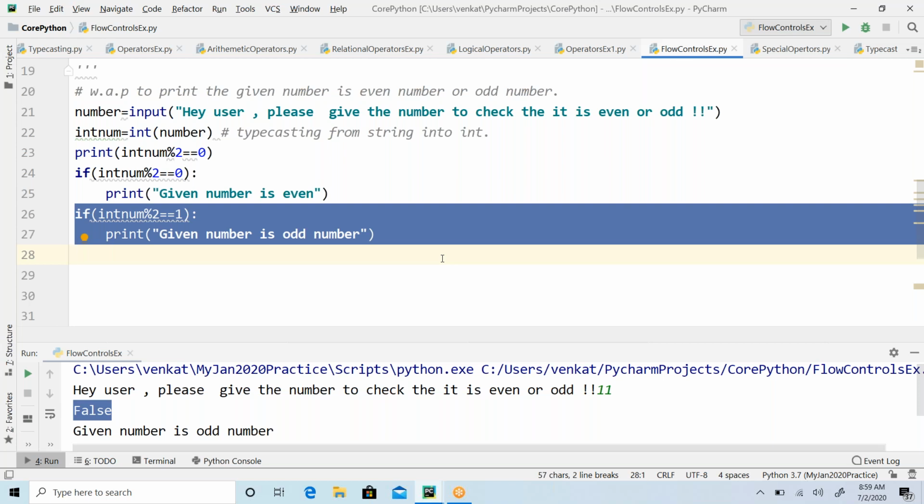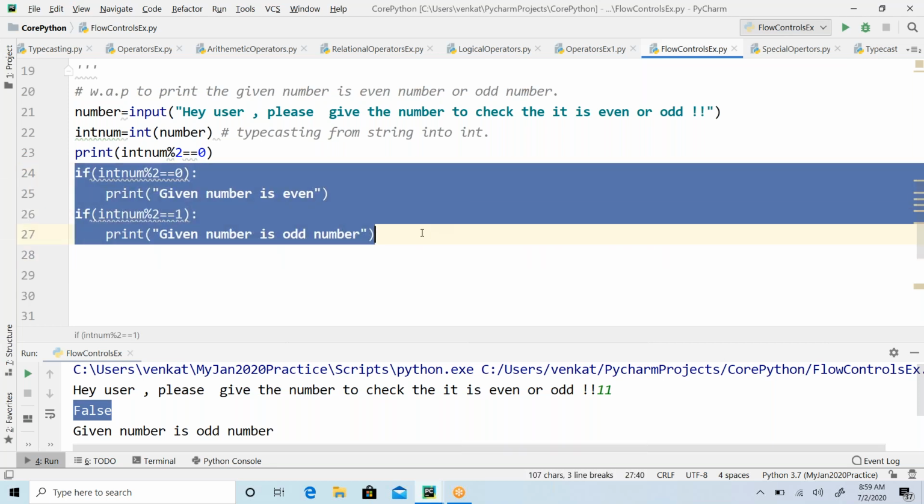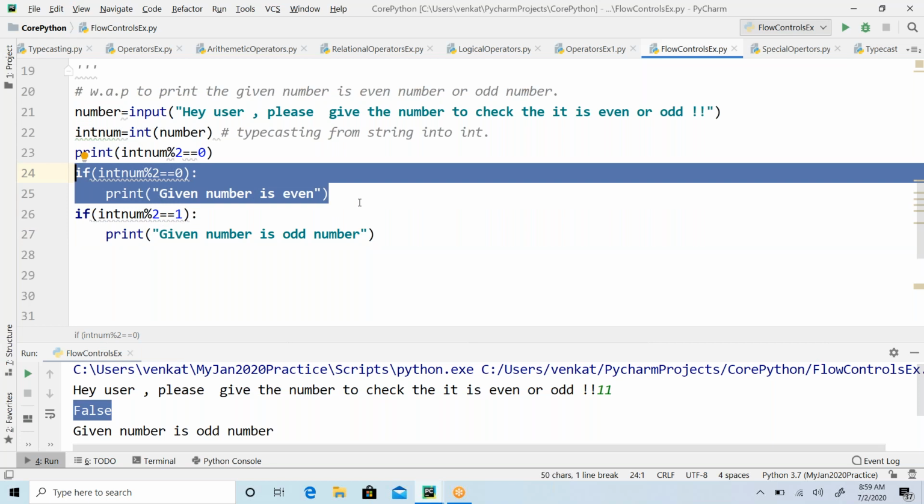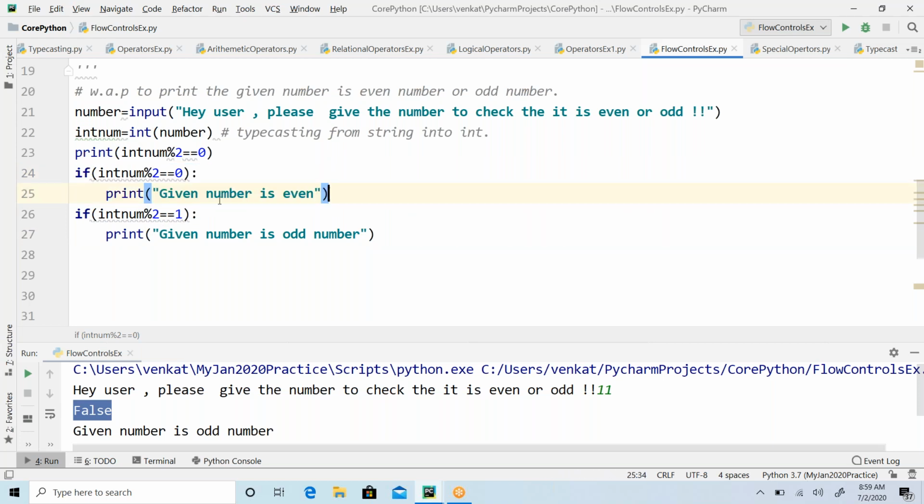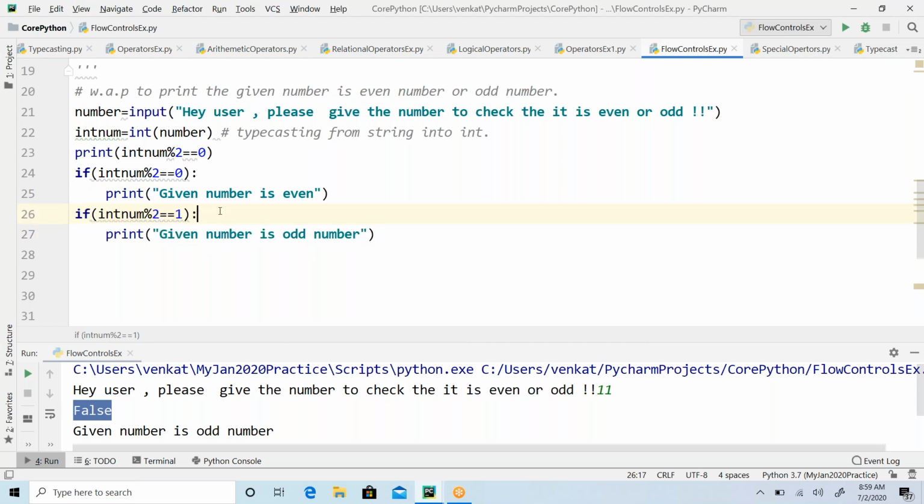Correct. So here also, if you add these conditions like this, what will happen? Even though it is saying here itself, okay, given number is even, still it will go further and verify this expression, and then it will come out of it. This is unnecessary execution that takes extra CPU time. So this is what we have to control. How are we going to control it?